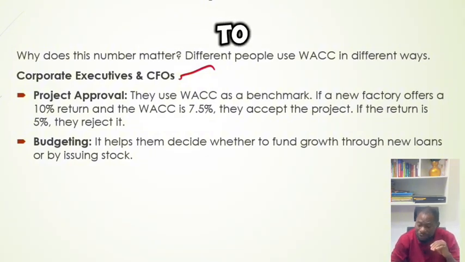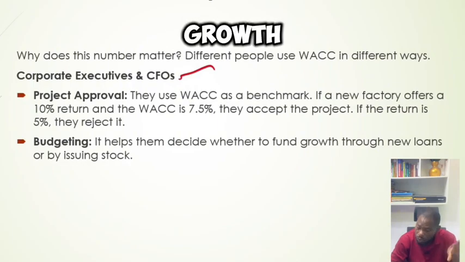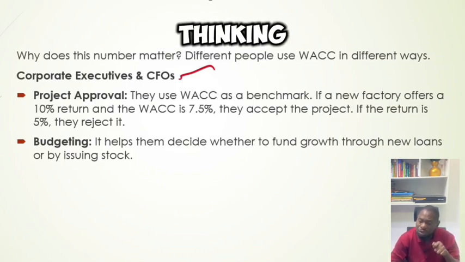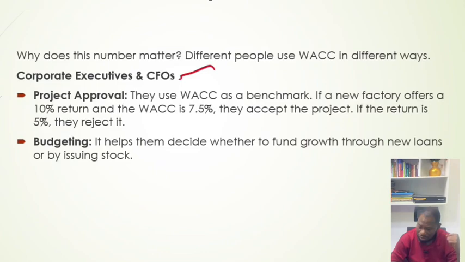Another way corporate executives use WACC is in budgeting. It helps them decide whether to fund growth through new loans or by issuing stock. Sometimes we are thinking, should we raise our capital from outsiders, I mean, from selling shares, or should we just borrow by issuing bonds? So they use the weighted average cost of capital to do this.